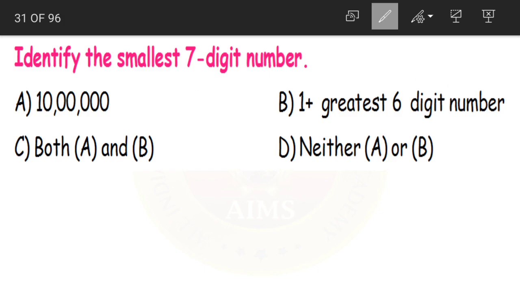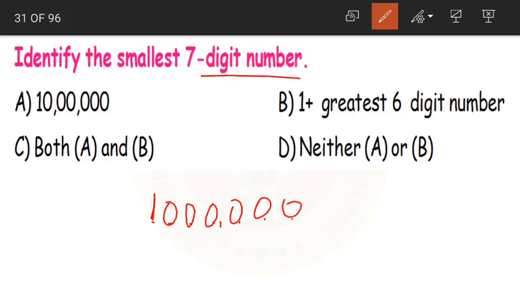Identify the smallest 7-digit number. Now what should we do here? We should find out the smallest 7-digit number. Now what is the smallest 7-digit number, children? 1, 2, 3, 4, 5, 6, 7 places. In the first place we'll write 1 and in the remaining places we'll write zeros. So what is our smallest 7-digit number? 10 lakhs. That is option A.